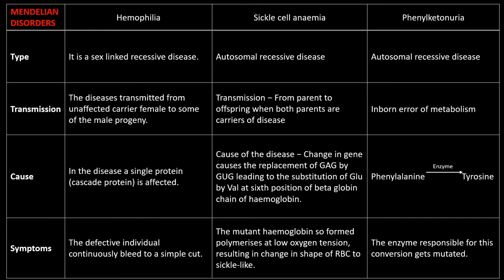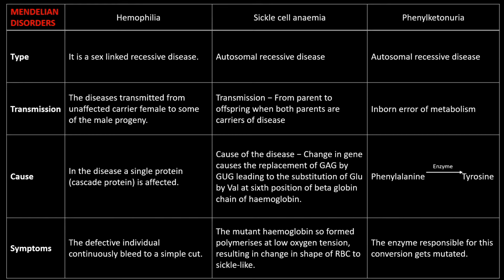The next disorder we have to study is phenylketonuria. Autosomal recessive disease, inborn error of metabolism. Phenylalanine is converted into tyrosine in a normal person with the enzyme phenylalanine hydroxylase. But when such enzyme is absent, such conversion is not possible, and therefore the person will suffer from this phenylketonuria. The enzyme responsible for this conversion gets mutated.